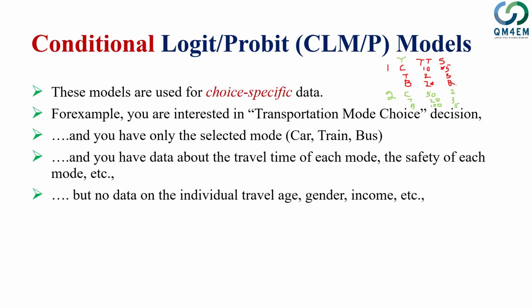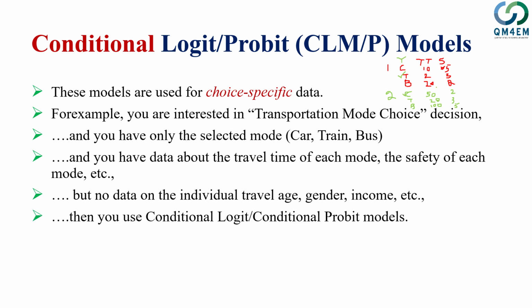Now in these kinds of models, we have the data on the choices, but we have no data on the individual. For example, if individual 1 ultimately used the train, we don't know whether this individual was male or female, or what income level or age group he had. Similarly, if individual 2 took the car, we don't know his individual characteristics. So this is called choice specific data.